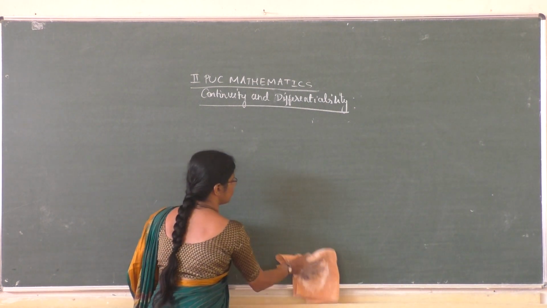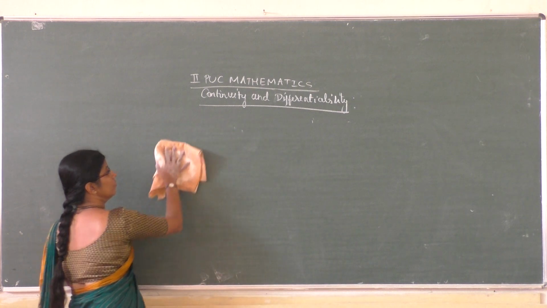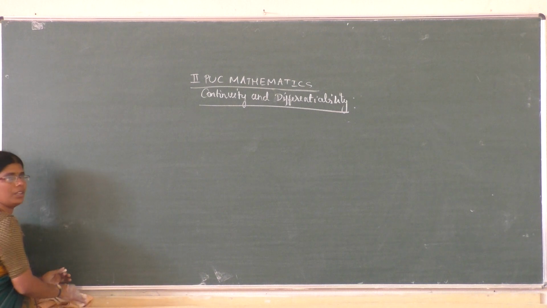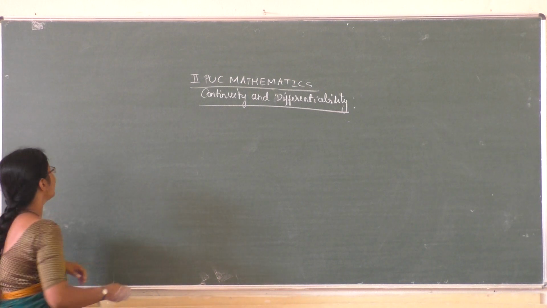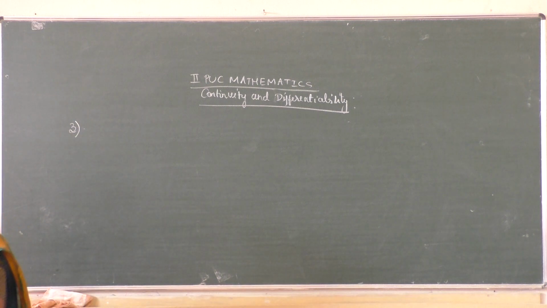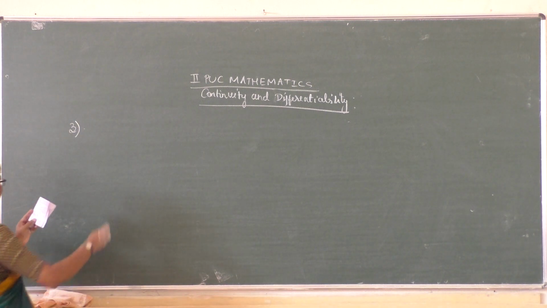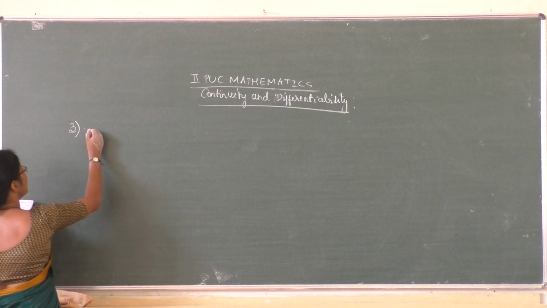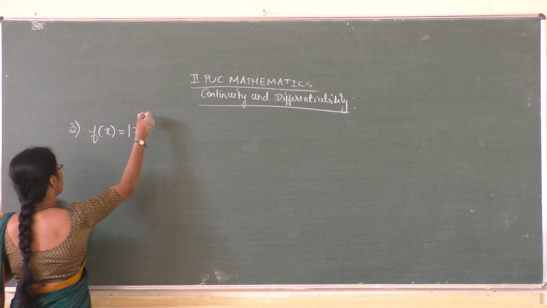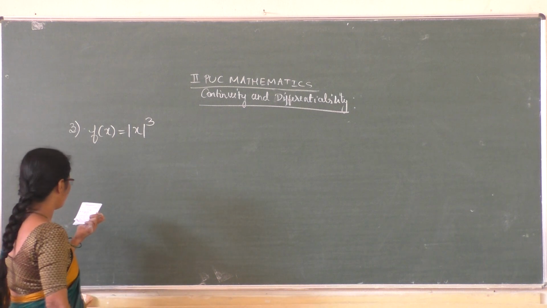Next problem we take: f of x is equal to mod x whole cube.